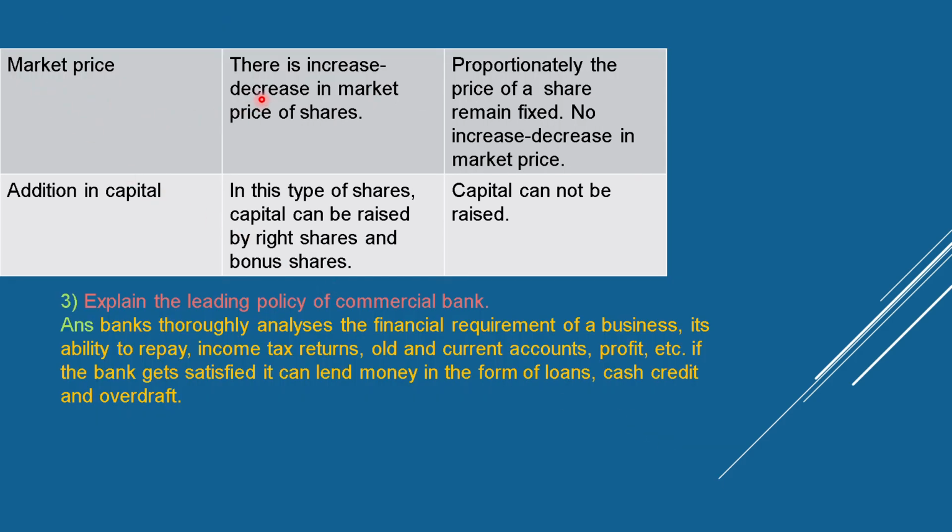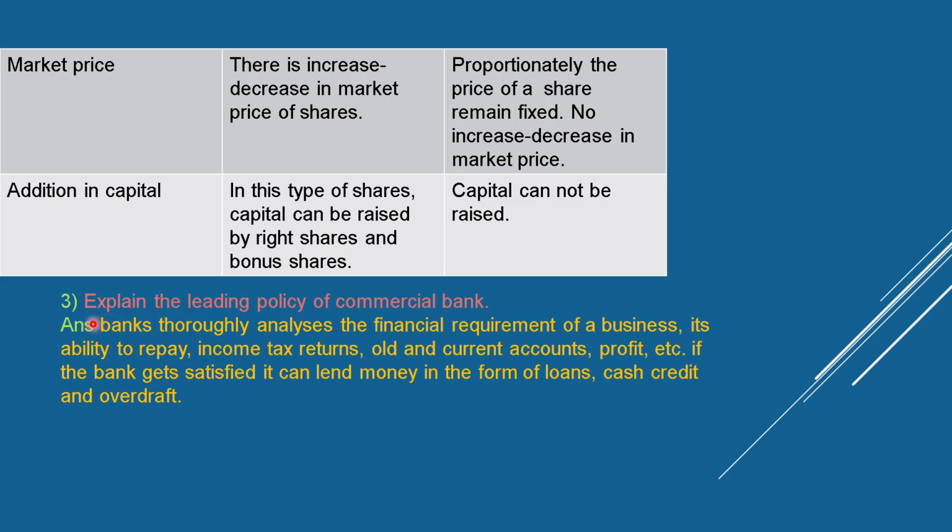Market price: there is an increase and decrease in the market price of equity shares. Proportionately, the price of preference shares remains fixed, with no increase or decrease in market price. Addition in capital: in equity shares, capital can be raised by right shares and bonus shares. In preference shares, capital cannot be raised this way.